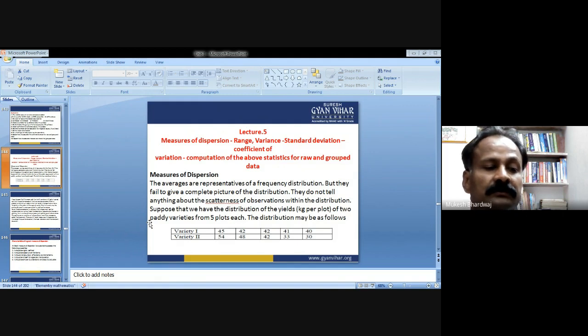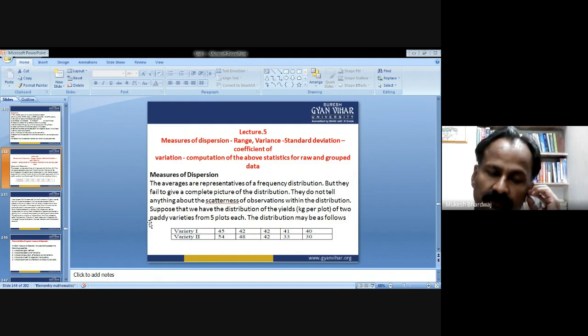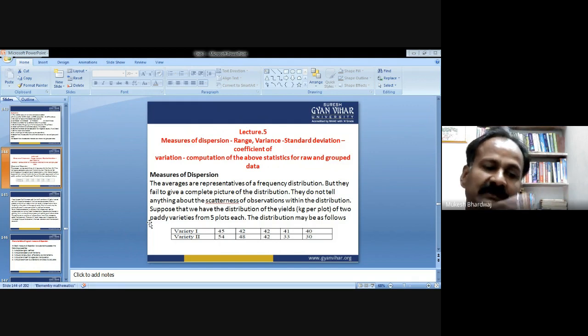Now, some basic definitions also need to be clear to you, that is trials and events. An experiment is called a trial if it results in any one of the possible outcomes, and all the possible outcomes are called events. Exhaustive events: total possible outcomes of an experiment are called its exhaustive events.